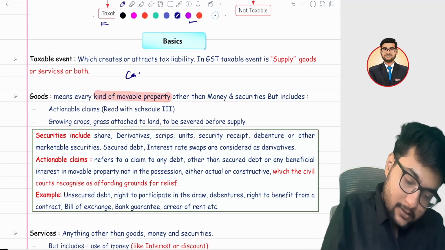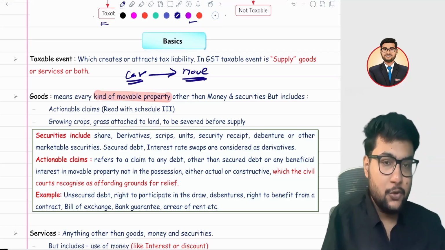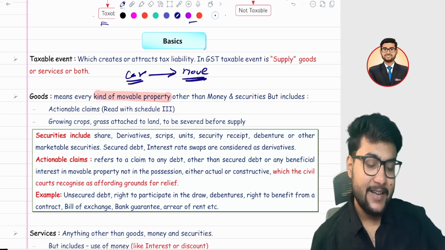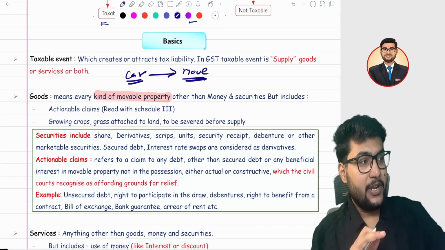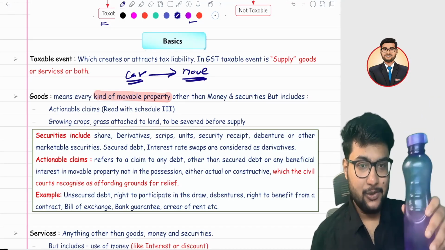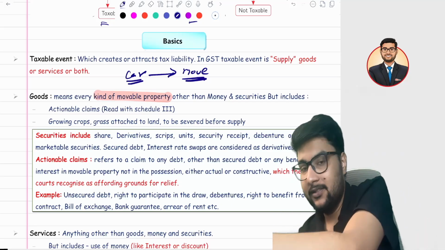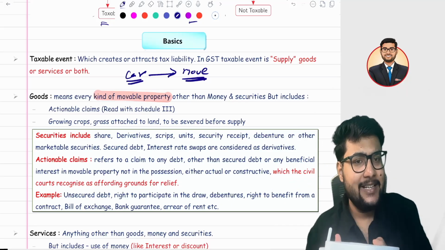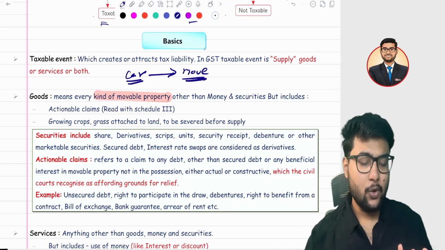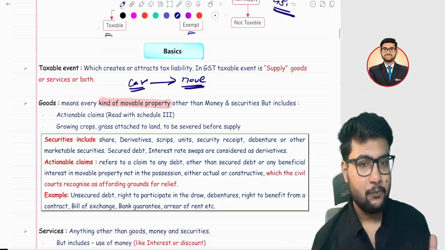Suppose a car. A car can be moved to the market. You can buy it and sell it, right? Simply this bottle you can move to the market, right? This is also movable. This is the speaker. I have the speaker with me. This speaker you can move to the market and sell it or buy it, right? So all these things you see are movable.